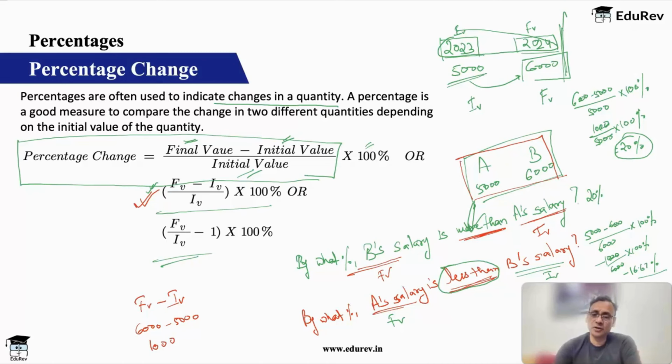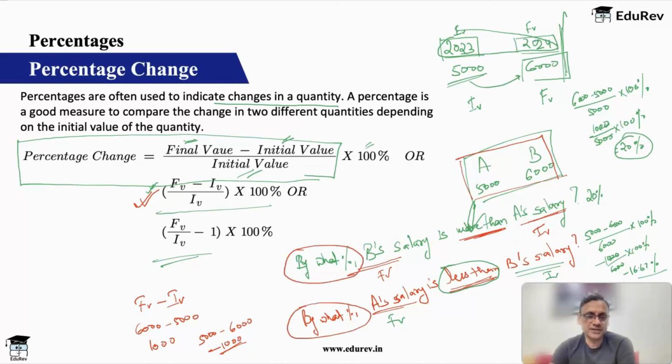Or A's salary is how much less than B's salary? 5,000 minus 6,000, answer will be minus 1,000. That's all. Unless I use the word percentage in the question, it is not a percentage comparison. Percentage always will say by what percentage. This word is very important. The moment I say this, you know that this is the formula to be applied, and hence you'll apply this and solve, get your answer. Okay, so I hope we are good till here. Fine.